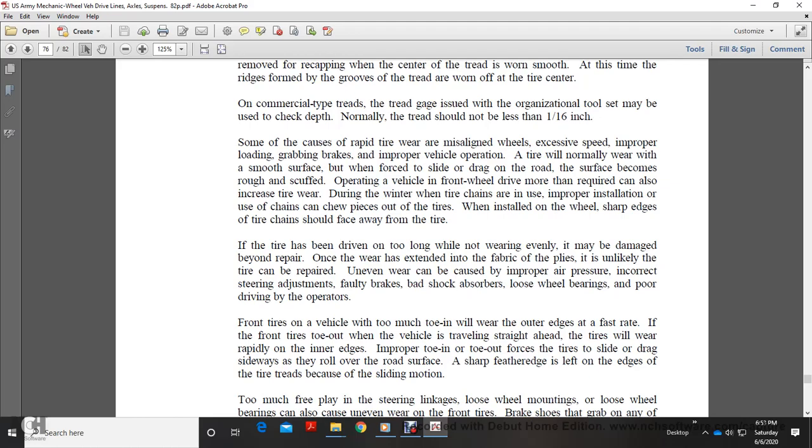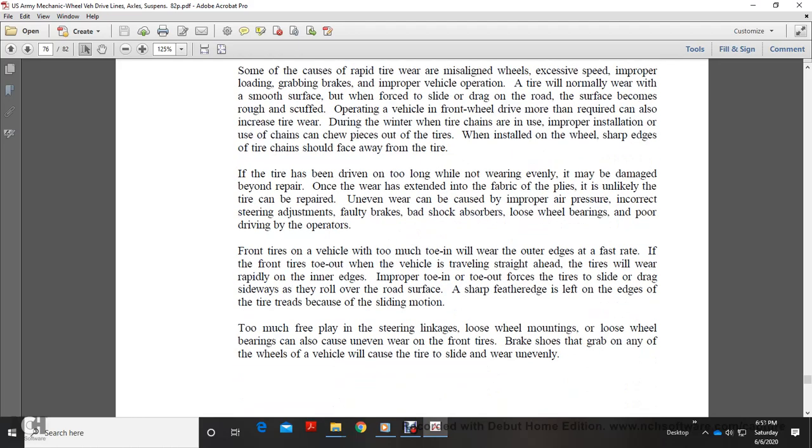Tires will normally wear with a smooth surface, but force and drag make the road surface rough and scuffed. Operating a vehicle with front wheel drive also increases tire wear. During the winter, improper installation of tire chains can cause chains to chew pieces out of the tire. The sharp edge of the tire chain should face away from the tire.